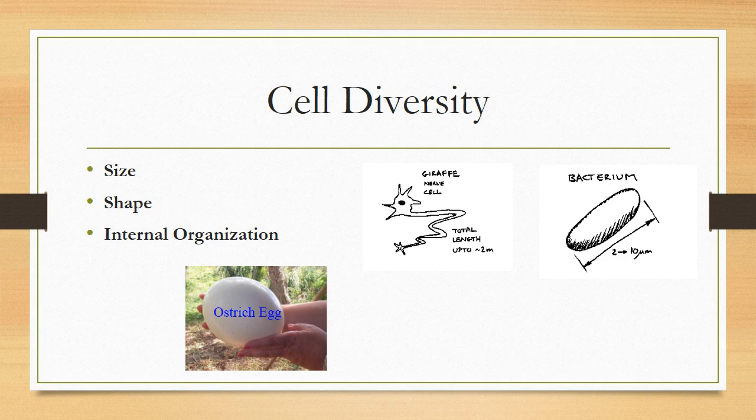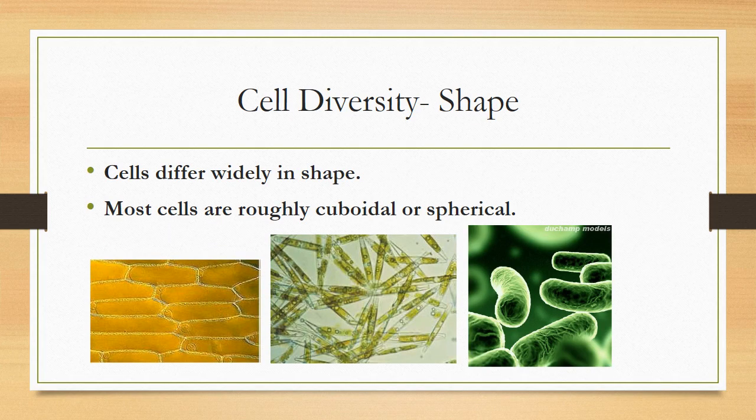There are thousands of different kinds of cells in all living organisms, which vary in size, shape, and internal organization. The size of the bacterium varies from 2 to 10 micrometers. The length of some nerve cells is 2 meters, and this is an ostrich egg, which is enlarged in size, and their shapes also vary. Cells differ widely in shape. Most cells are roughly cuboidal or spherical.